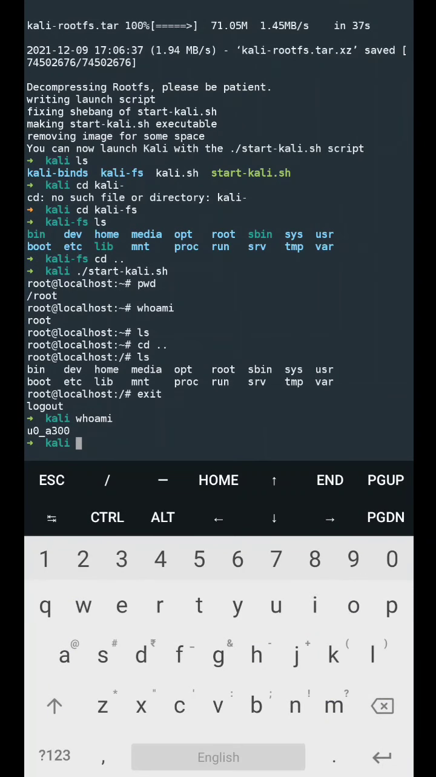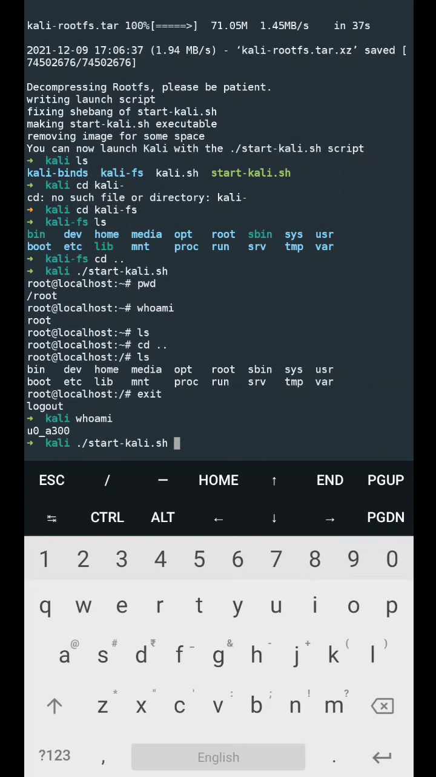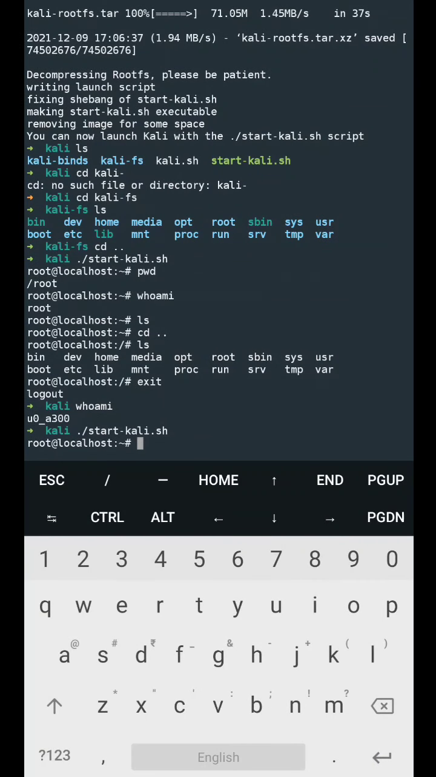Now you can see that we are the normal Android user, u0_a300, some ID which has been given to Android users. Every one of you will have a different ID here, but when we logged into that Kali operating system, then we were a root account there. Hence you can see that we have successfully installed the Kali operating system on our Android mobile phone. We will again go back to it by running the script. Okay, now you can see that we have installed a terminal based operating system.